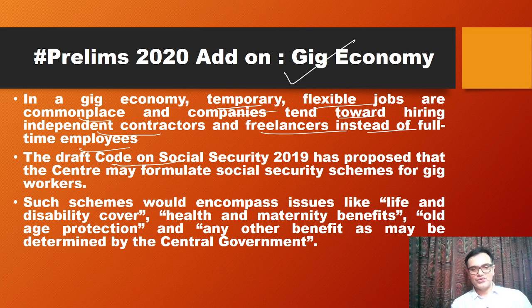The draft Code on Social Security 2019, so that's why it has been in current affairs, very important, has proposed that the center may formulate a social security scheme for gig workers, because essentially at times they might get work, at times they might not get work, so there has to be some social security cover for them also. Such schemes would encompass issues like life and disability cover, health and maternity benefits, old age protection, and any other benefit as may be determined by the central government.